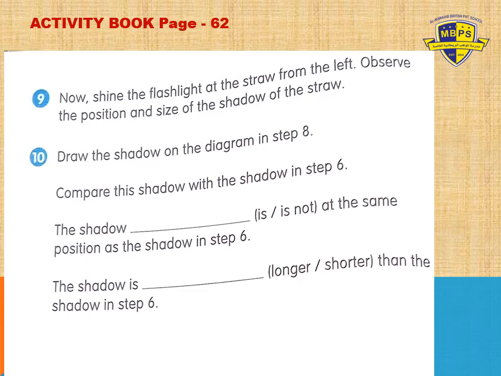I want you to give me the right answer, because I already explained to you how the shadow will form. If the position changes, then what will happen? If the source of light comes from a different direction, the right side or the left side or above, what happens? So I want the correct answer from everyone. Okay, grade 1.